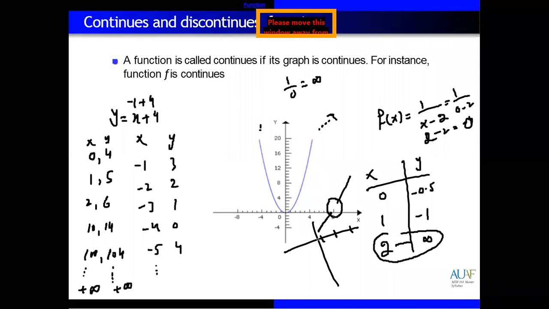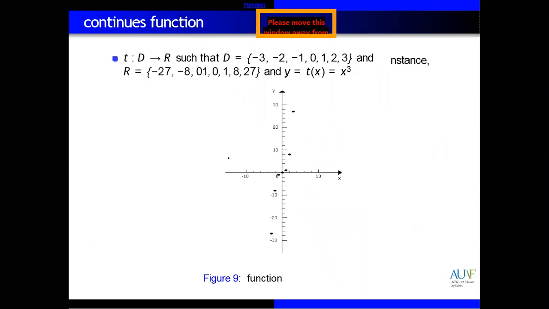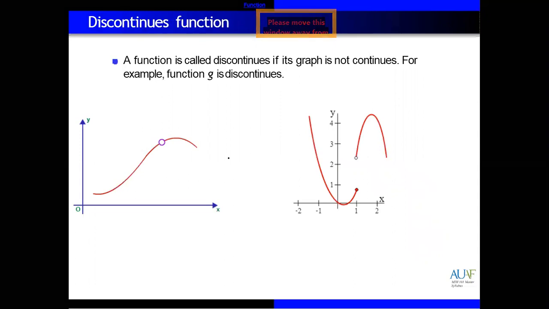That graph is called a discontinuous function. You can see this graph, this blue one, is continuous. There are no gaps. But what about the discontinuous function? You can see here, this one is a discontinuous function. For example, from the previous result, we know the value at 0, we know the value at 1, some value. But when x is 2, we don't know the value. So there will be a gap. Same, we have it here. Here is a gap because we don't know the value for x equal to 2. So that one is actually a discontinuous function.